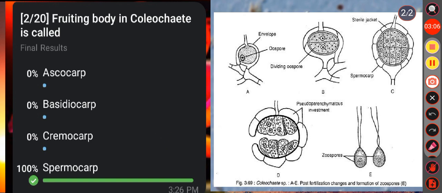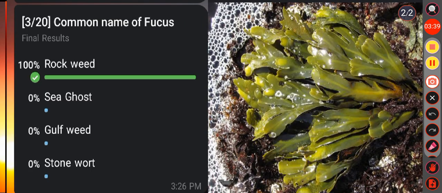Then see the other option, that is ascocarp. We know ascocarp is the fruiting body of Ascomycetes fungus. Then basidiocarp. Basidiocarp is the fruiting body of Basidiomycetes fungus. Then in the option C, that is cremocarp. Cremocarp is the dry dehiscent fruit which is the characteristic of the plants of the family Apiaceae.